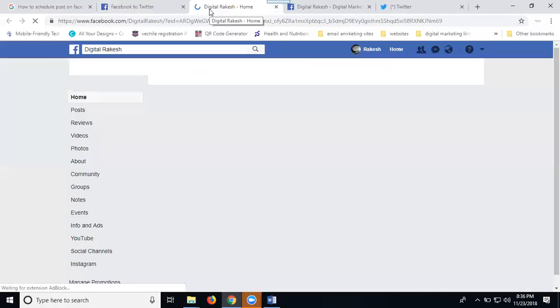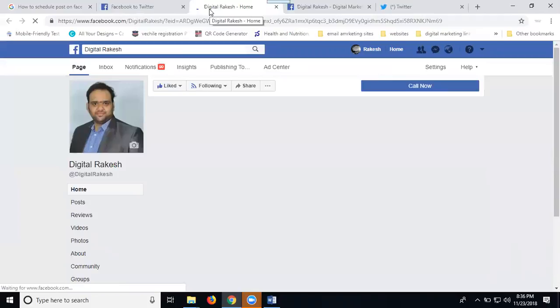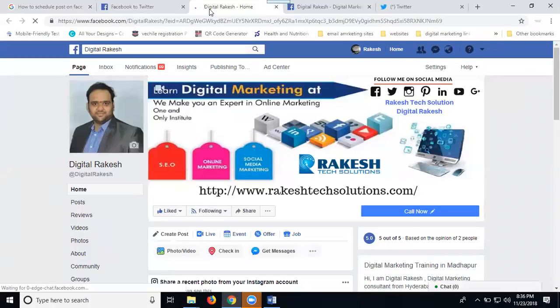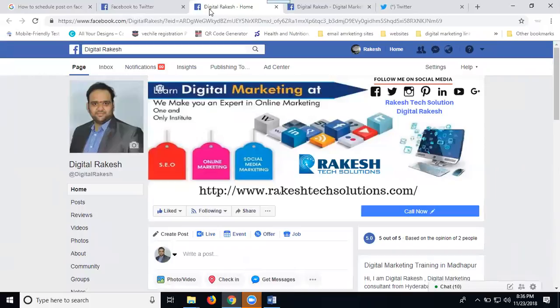So if anybody posts this on a schedule, what will the schedule do? The post will appear in Twitter at this time. Backdate is not eligible for Facebook to Twitter. You can post with a backdate, but on Twitter it shows the current time. Your backdate will be some previous date with a time, and this is not eligible for your Twitter. Only scheduled posts are applicable from a Facebook page to a Twitter account.